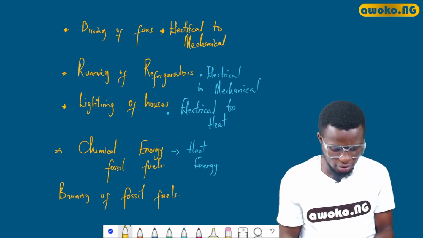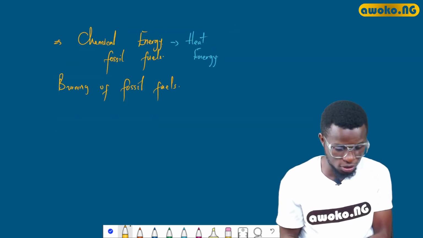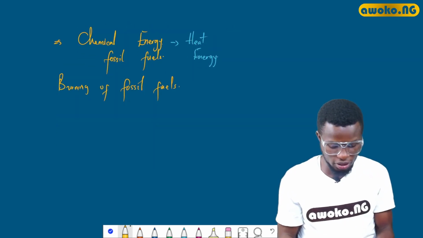Now, having said that, we can have other conversions of energy.